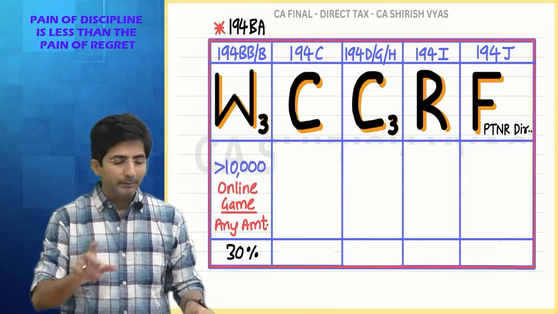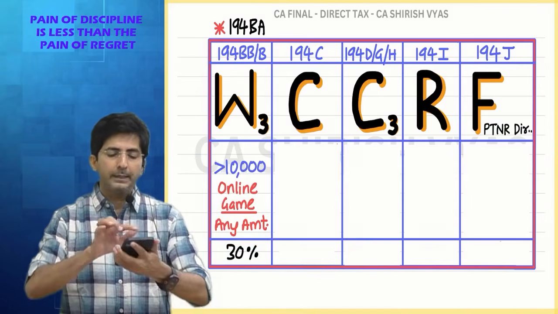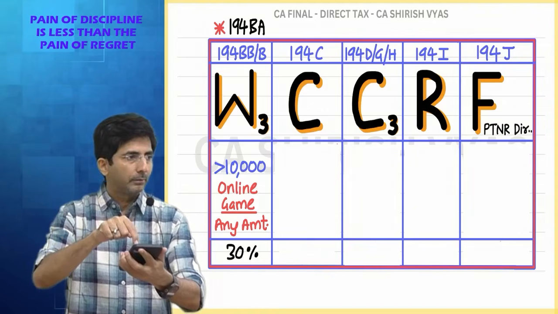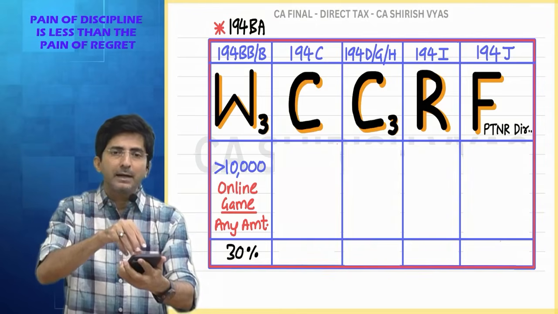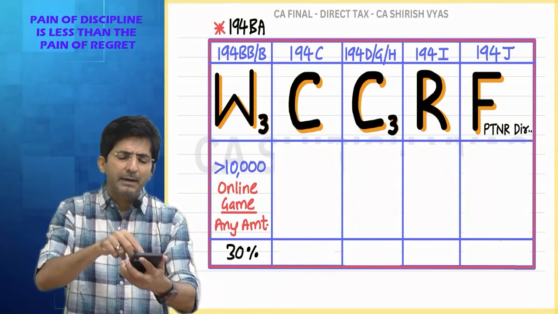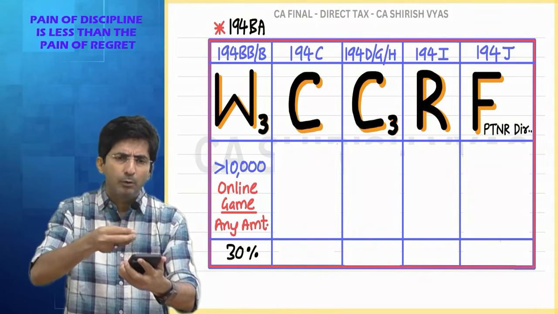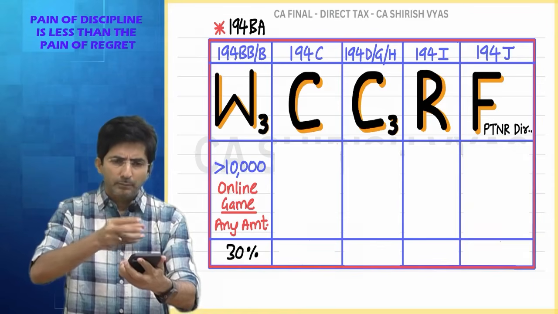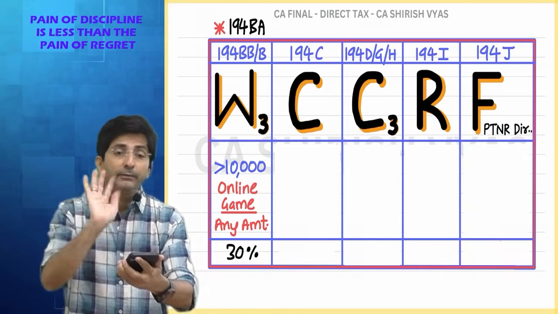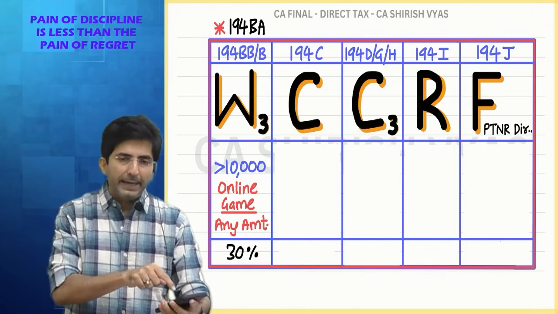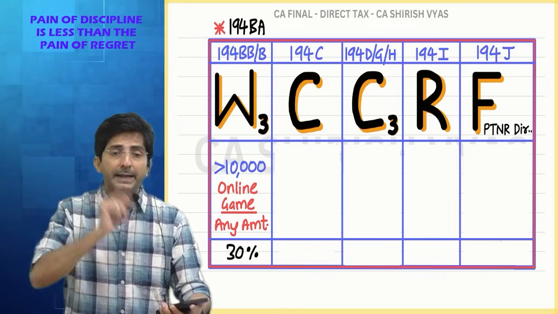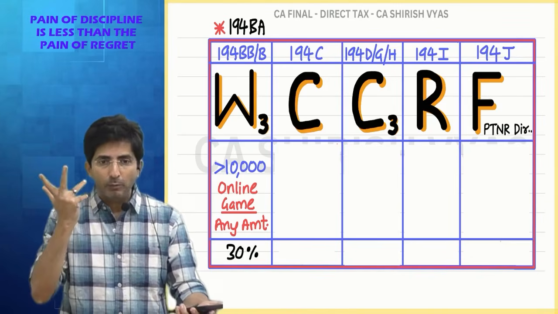Because in online, what happens, like in a mobile, I will have to download an app for an online game and I have to open an account. And that is a running account. Every time I play a game, I win, I lose, I win, I lose. So TDS comes, but on every winning. Here they don't keep track of 10,000, because in a day, a person might be playing 100 times. Those who are addicted, okay.